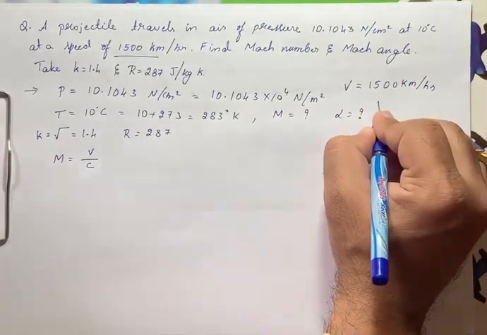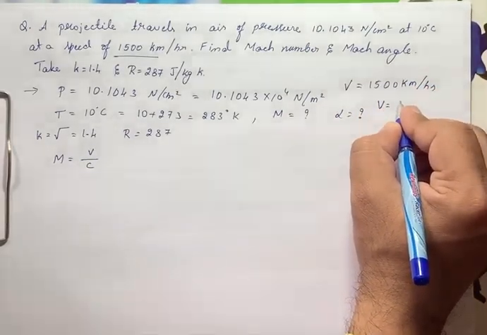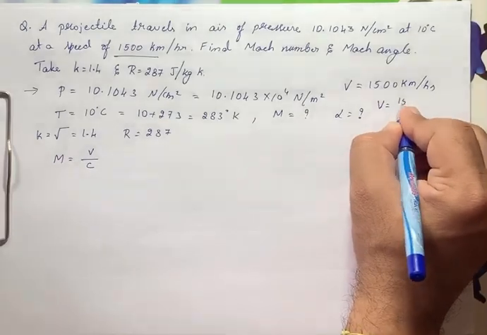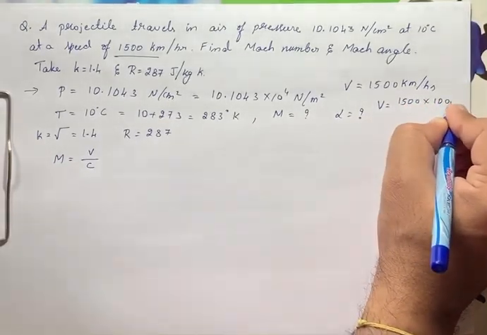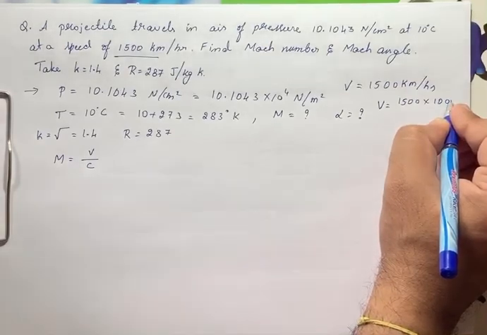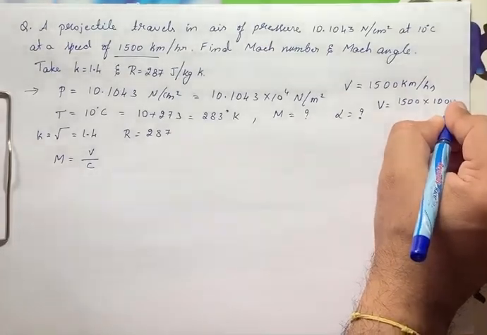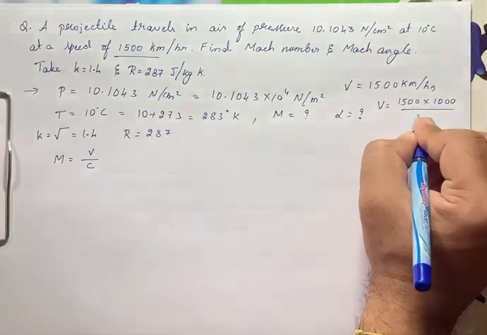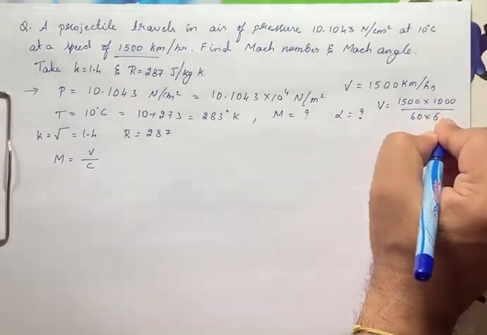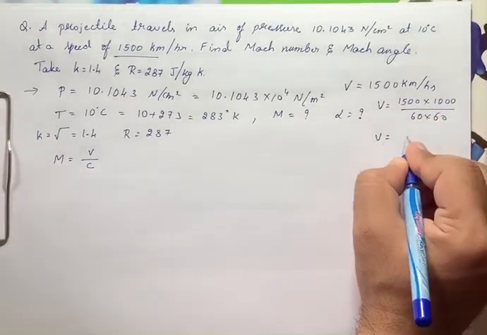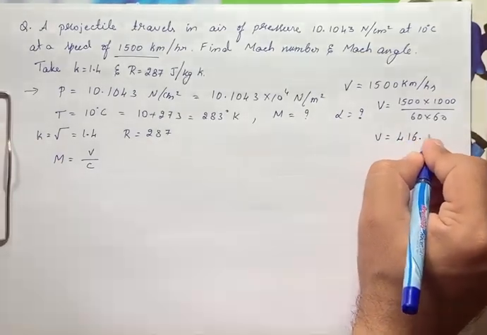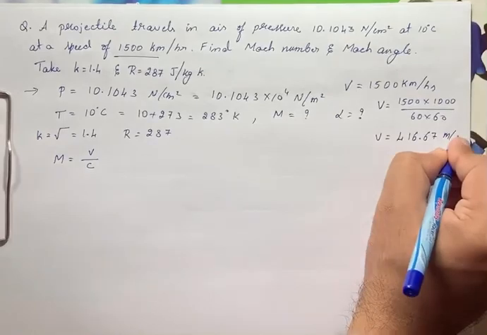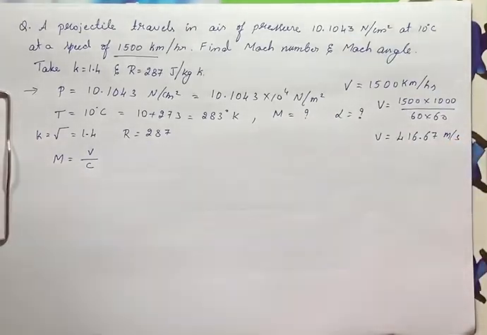Always remember, velocity we substitute in meter per second. So 1500 kilometer to meter is 1000, divided by hour to second, 60 into 60. So V is 416.67 meter per second.